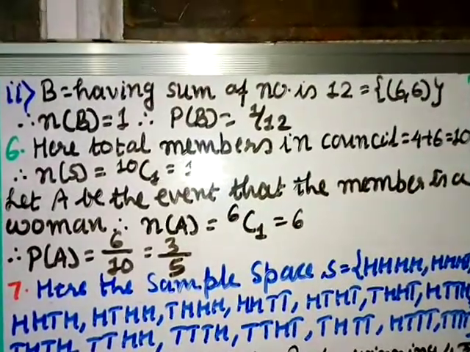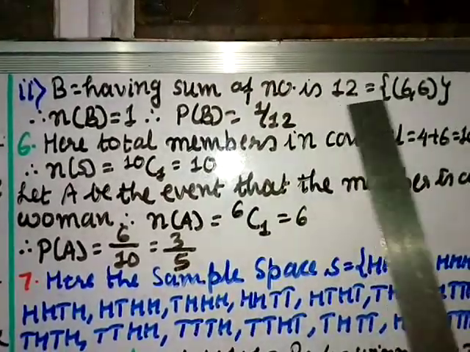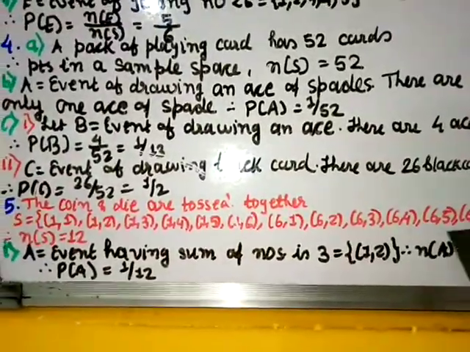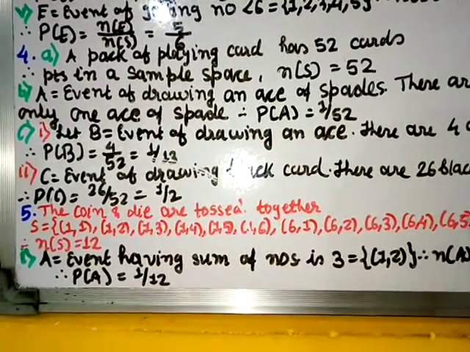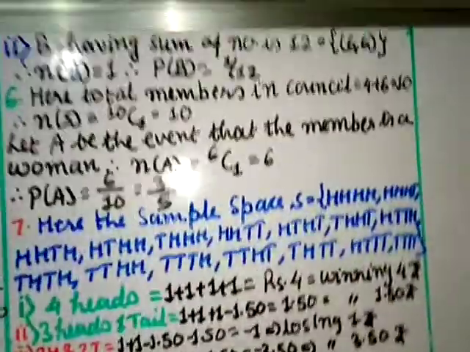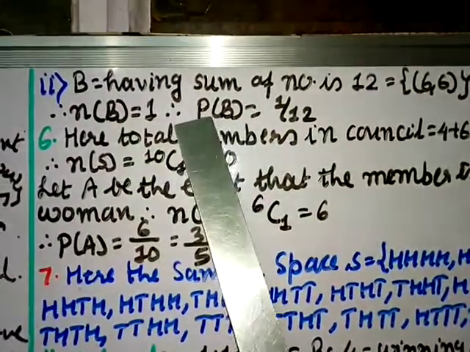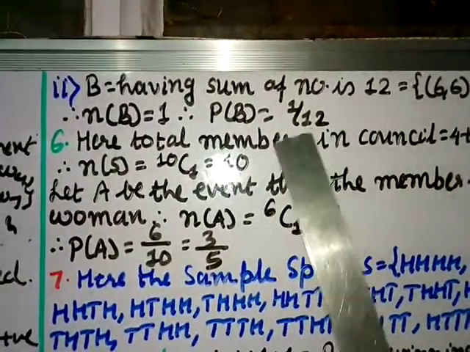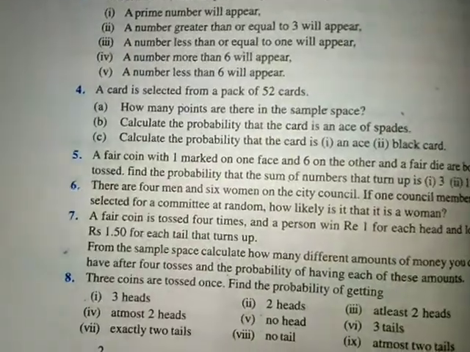In the second part, let us take B equal to having sum of the numbers is 12. Now, if you look at the sample space, there is only the element 6 plus 6 is 12. Others will not give you 12. 6 plus 5 is 11, it is not 12, right? 6 plus 4 also not. So no pair will give you 12 except (6,6). So here also you have got only a singleton set (6,6). That means the number of elements in B is 1. So the probability of B will be 1 by 12, where 1 is the number of elements in B and 12 is the number of elements in the sample space.